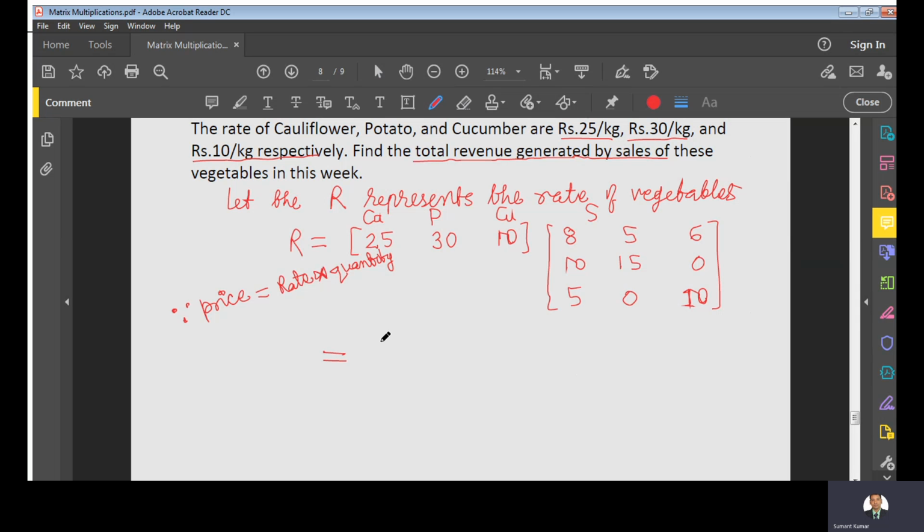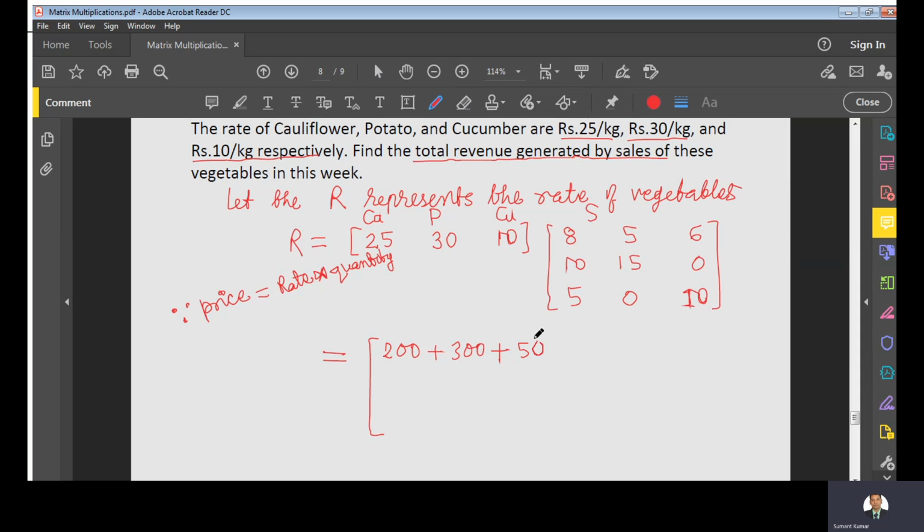So when you do this multiplication, what will we have here? 25 into 8 is 200, plus 30 into 10 is 300, plus 10 into 5 is 50.